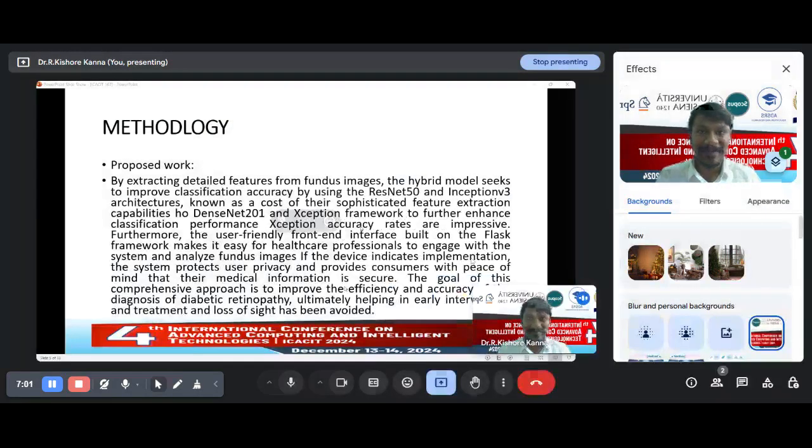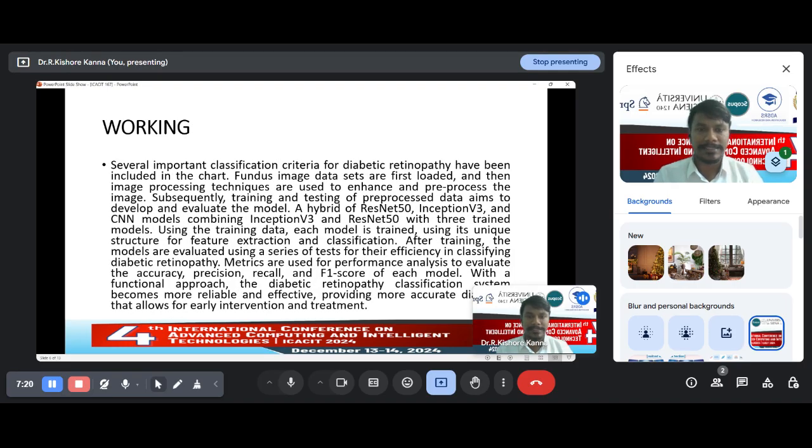where quick time response is engaged into the system, where the detection or prediction, analysis and decision making will happen with the highest accuracy and lowest data loss. This makes the system unique and novel when compared with the existing system. And working, as I said, it's going to classify the condition of DR, that's diabetic retinopathy,